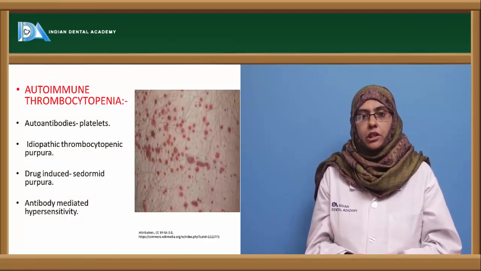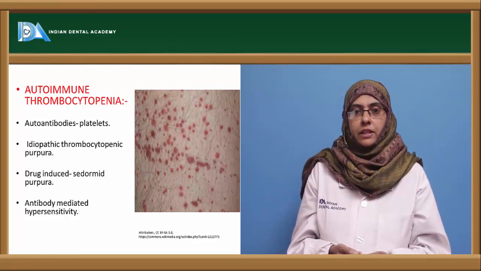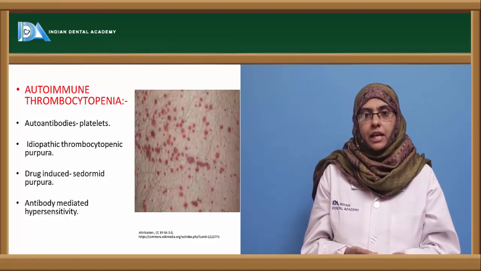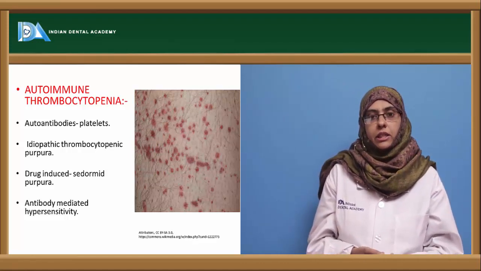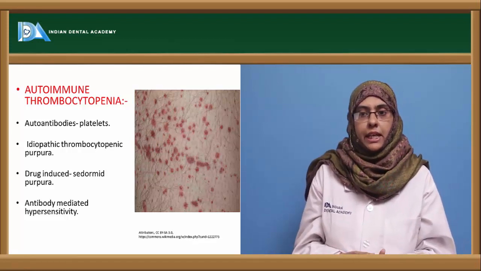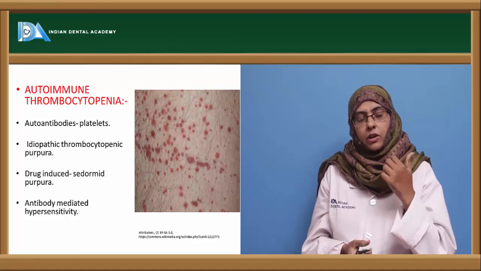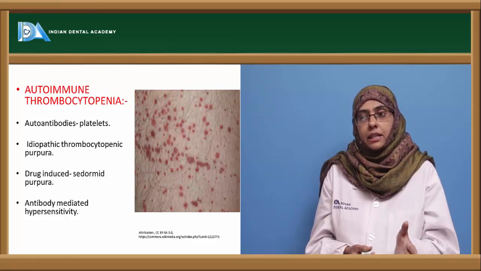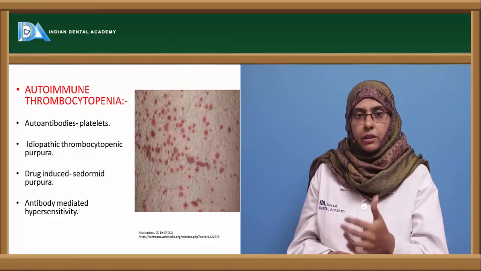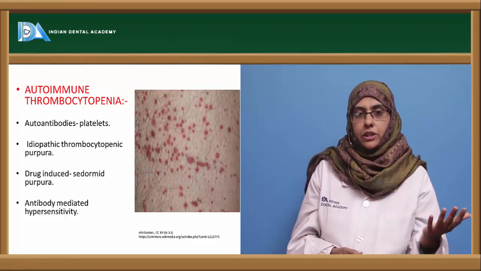Now next is autoimmune thrombocytopenia. So here in the above disease we have dealt with the target to be the RBCs. Here the target in the thrombocytopenia are the platelet cells. So autoantibodies are produced against the platelet cells, and the disorder that is associated is called idiopathic thrombocytopenic purpura. And if the autoantibodies are produced against the drug induced, like when the drug is injected, they go and bind to the platelet and they cause a change in the conformation of the platelet, thereby enhancing the production of autoantibodies.